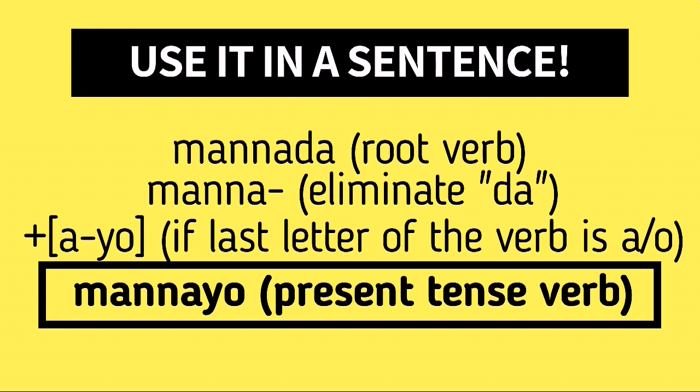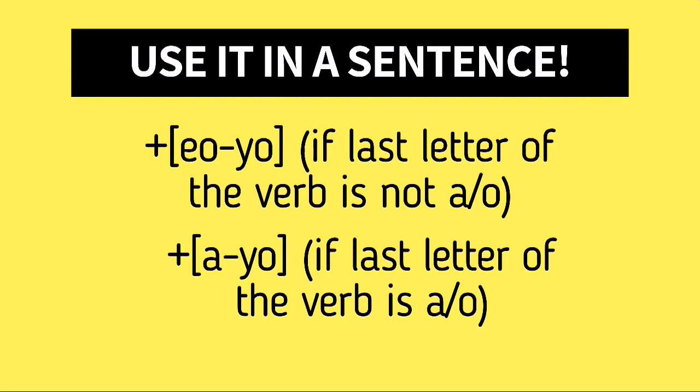So, Mannada becomes manayo. Take note that we are able to add yo to mana simply because the ending sound of mana is a. The rule is, if the last letter of the verb is a or o, we can add ayo to make it a present tense verb.